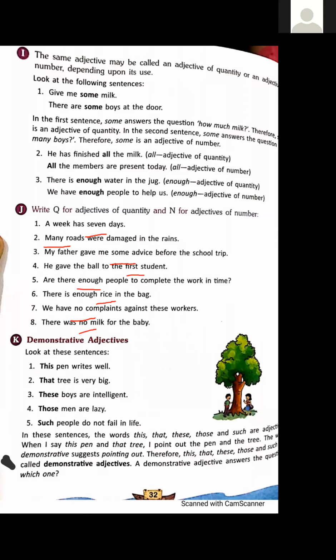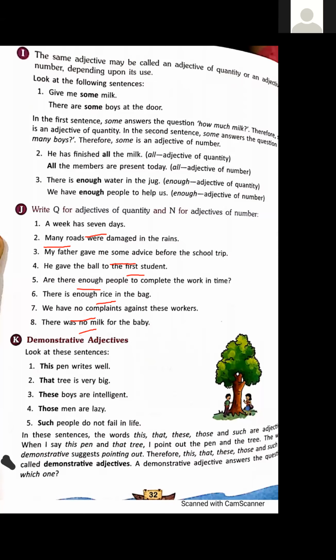Workers are countable. So we are using here no as an adjective of number. And in the last sentence, there was no milk for the baby. Here, no is again an adjective of quantity because we can't count milk. Milk is uncountable.